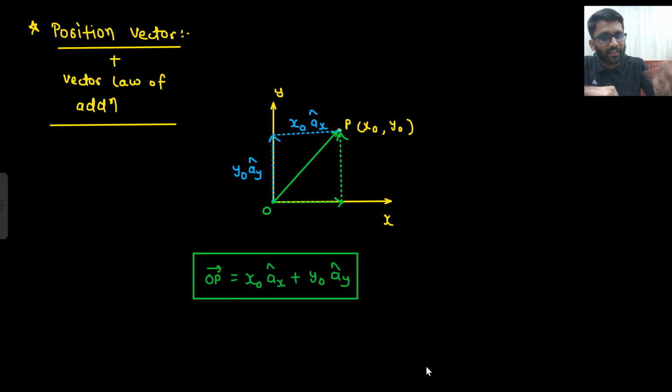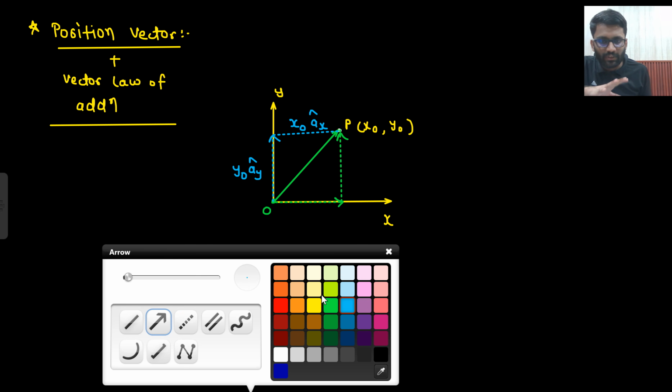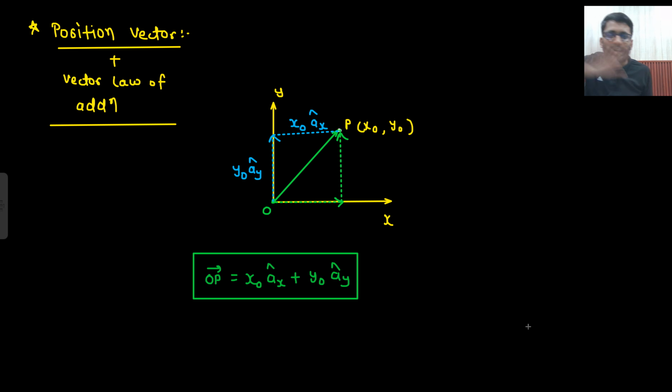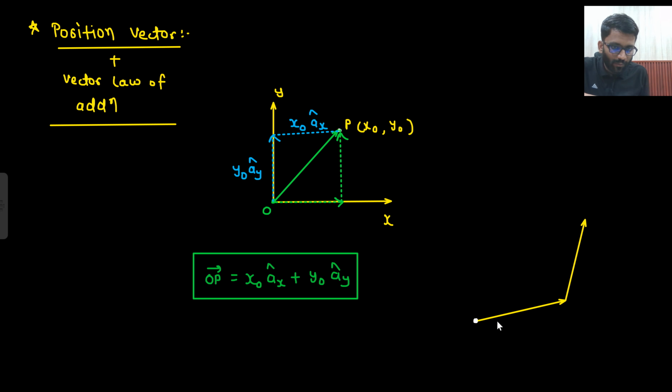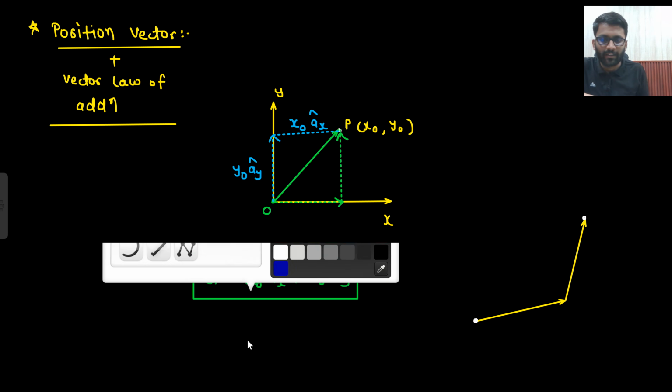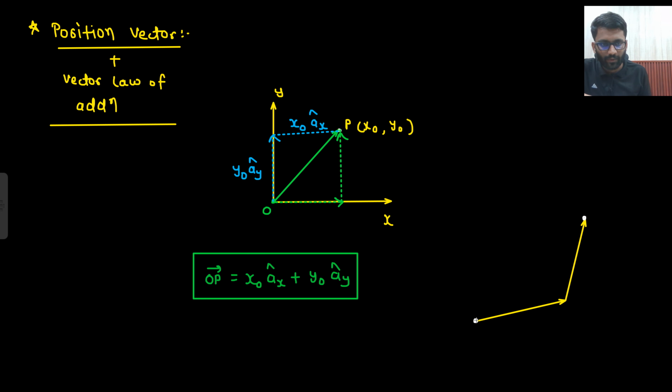So from here another law comes, that is vector law of addition. I am not telling any law or anything like that, I am just giving you a pure concept. Let's just say I walk some distance in this direction, some x naught distance that I don't know, and then I walk some distance in this direction. Then tell me, from here to here can I walk directly?